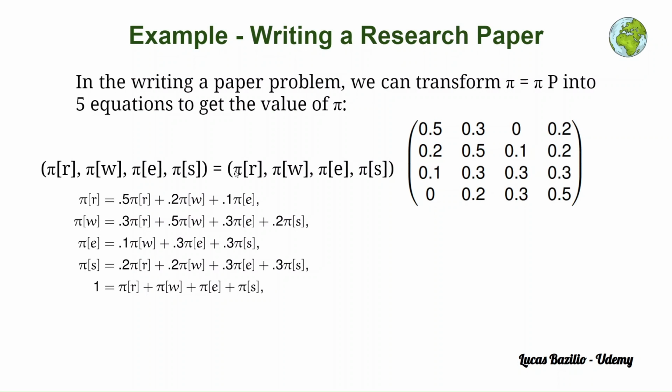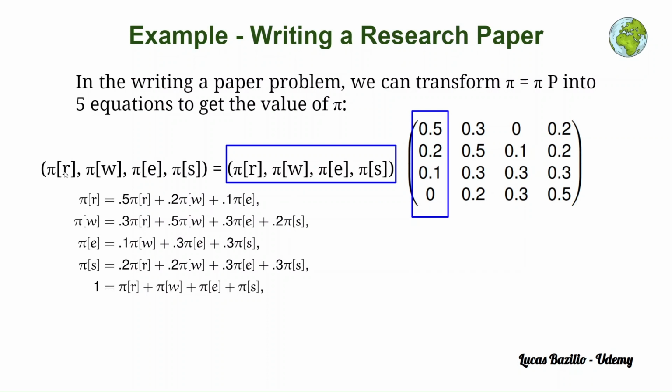So this gives us pi sub r multiplied by 0.5. This gives us 0.5 multiplied by pi sub r, plus 0.2 multiplied by pi sub w, plus, finally, we multiply pi sub e by 0.1. This gives us 0.1 multiplied by pi sub e. Notice that the last multiplication is basically 0 multiplied by pi sub s, so we don't even need to put it in here because it is 0.